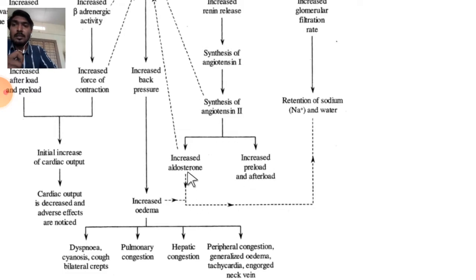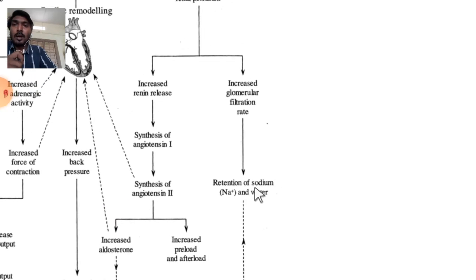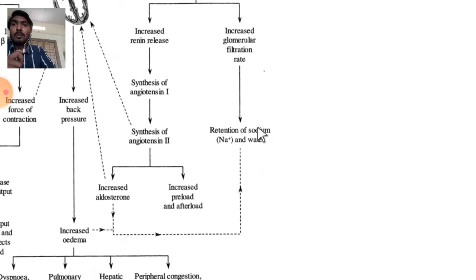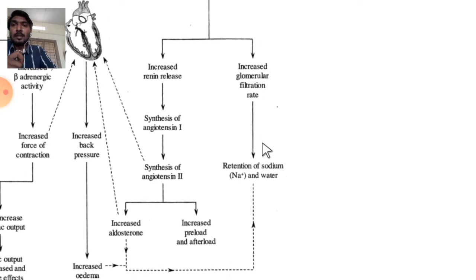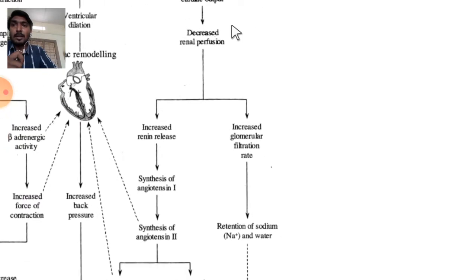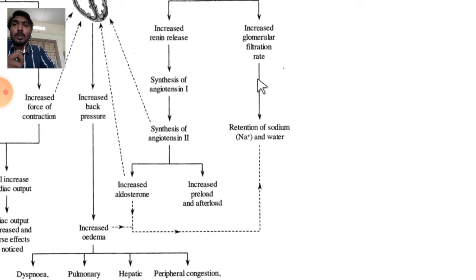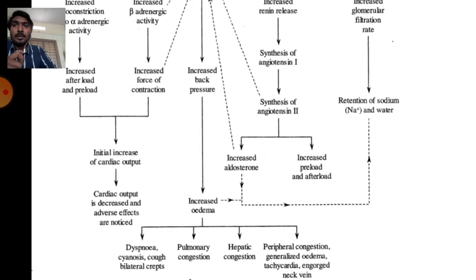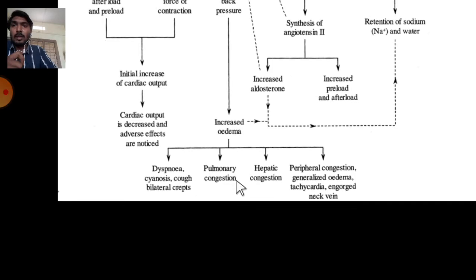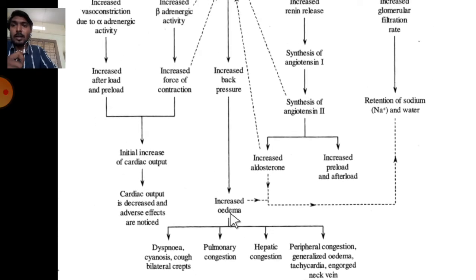This aldosterone will cause retention of sodium and water, which leads to further worsening of the condition. This retention of water also takes place due to the reduced renal perfusion. Overall, sodium retention and water retention take place, and overall it will cause increasing edema.